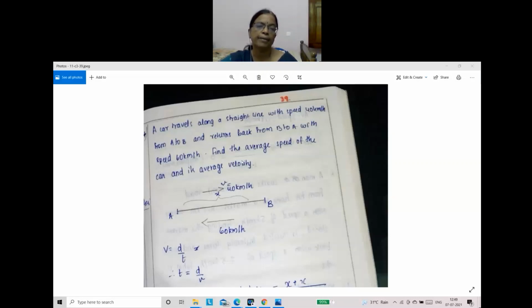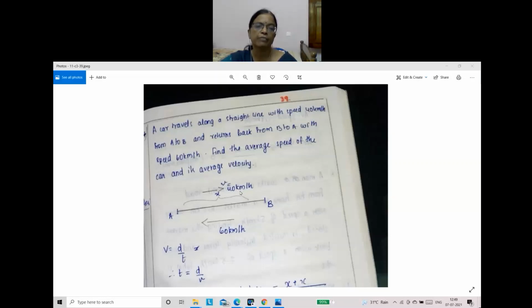So you should know the formula for average speed. Average speed is total path length by time taken. What is the total path length? A to B x, B to A x, so 2x is the total path length. Time taken, how will you calculate?